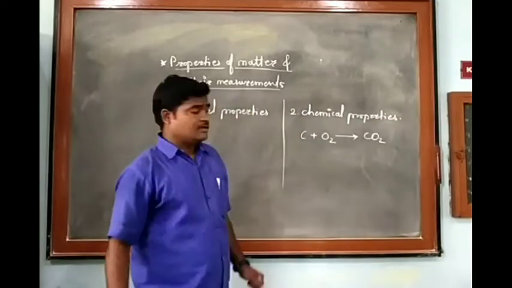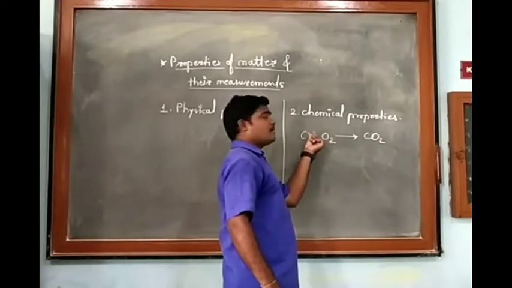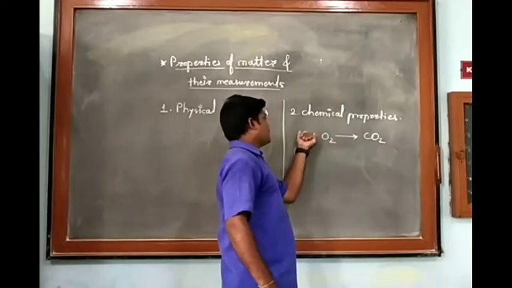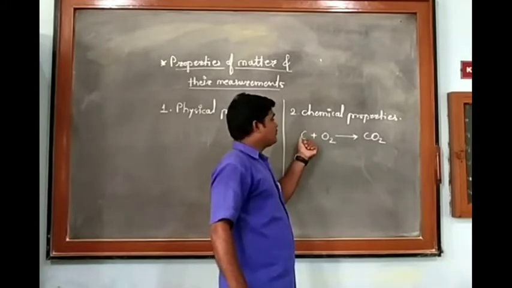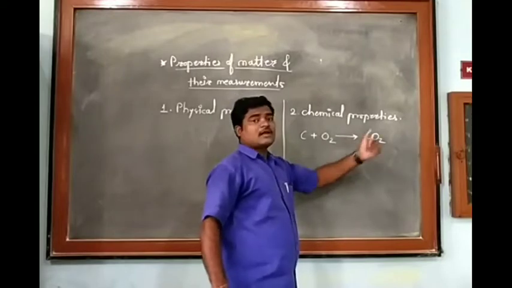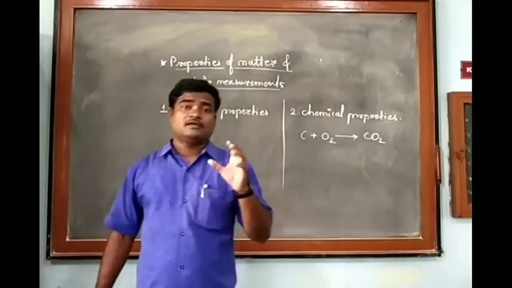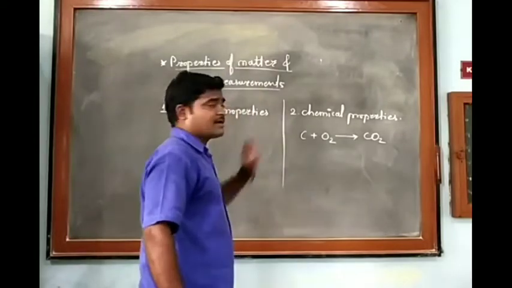Means, to determine the chemical properties of carbon, we burned carbon in the form of coal in the presence of oxygen in air, then it forms carbon dioxide. Means the composition of that substance gets changed in chemical properties.